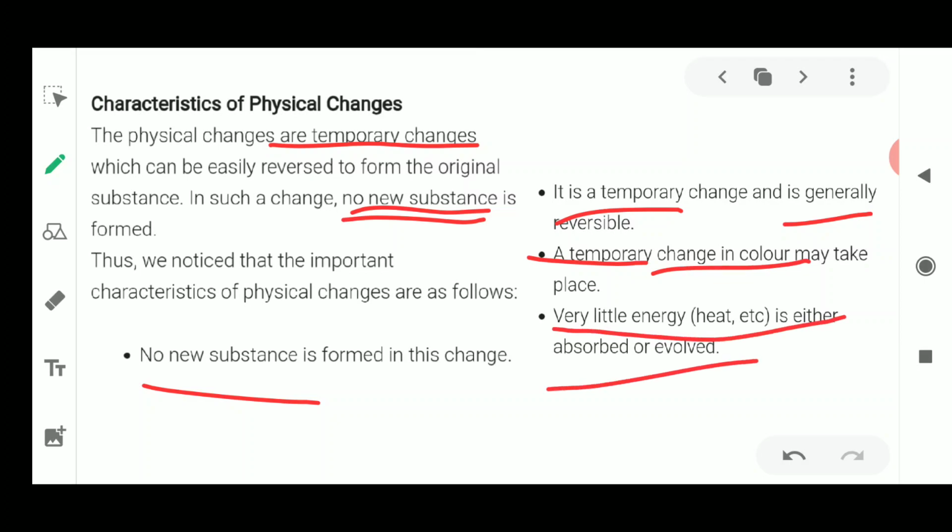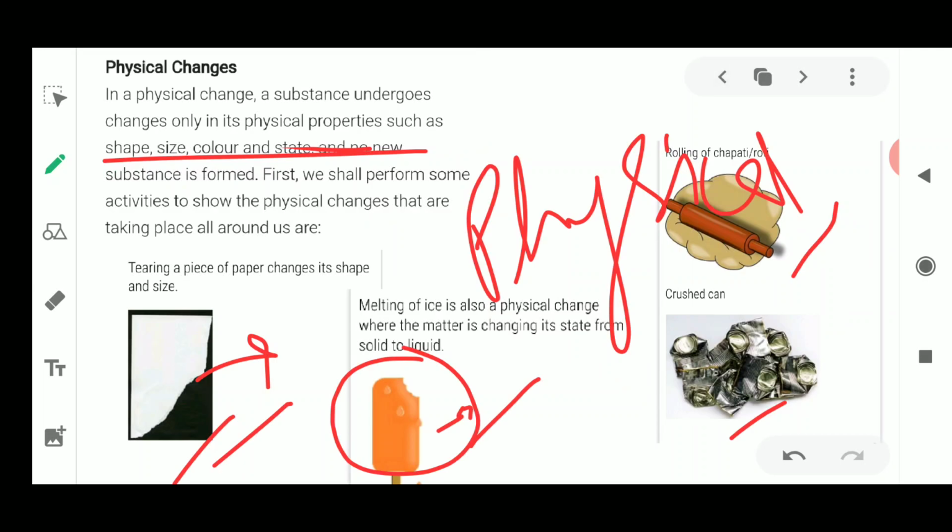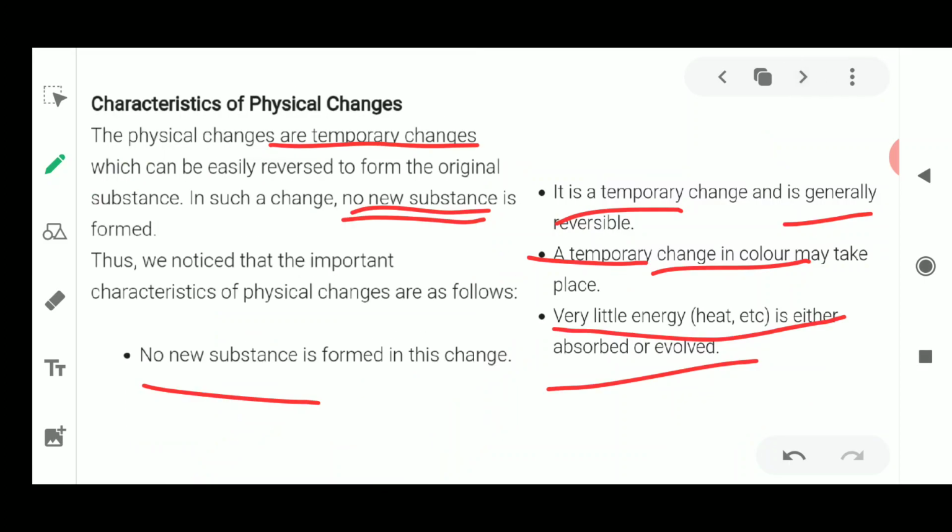So there is very little energy required to change the shape. For melting this ice cream, the energy will be absorbed, and for freezing, the energy will be evolved. So this is about energy evolution and energy absorption, but that also takes place in a very small amount.